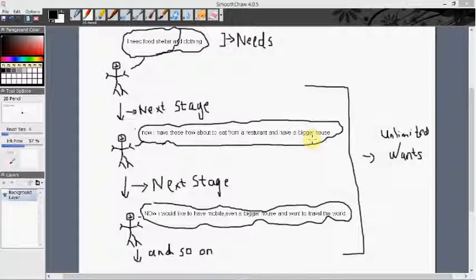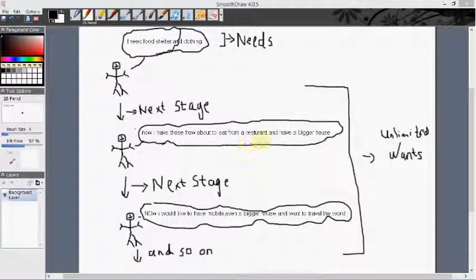A human is never satisfied with his life. Therefore, he always needs something more comfortable, something bigger, in order to make his life more comfortable. So after his needs are satisfied, the next stage is that his needs are converted to wants, and his wants are increasing in the next stage.